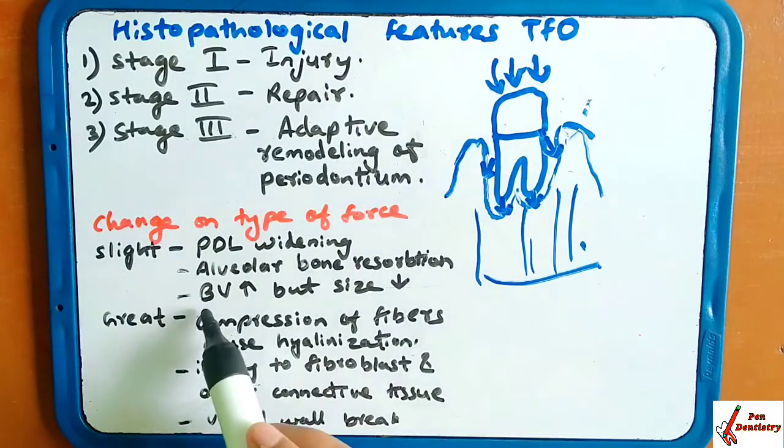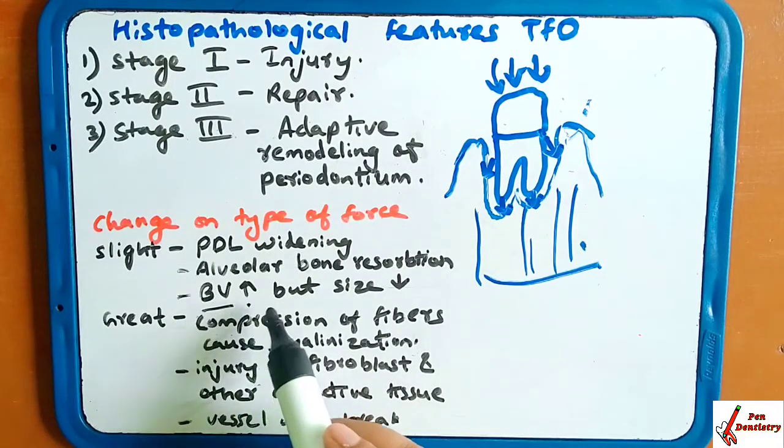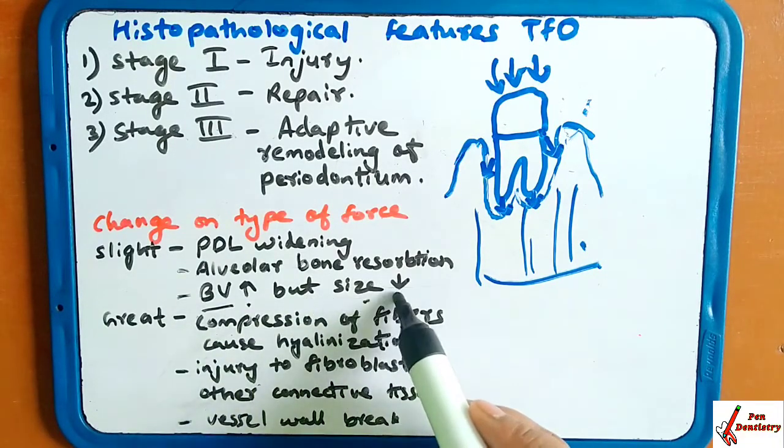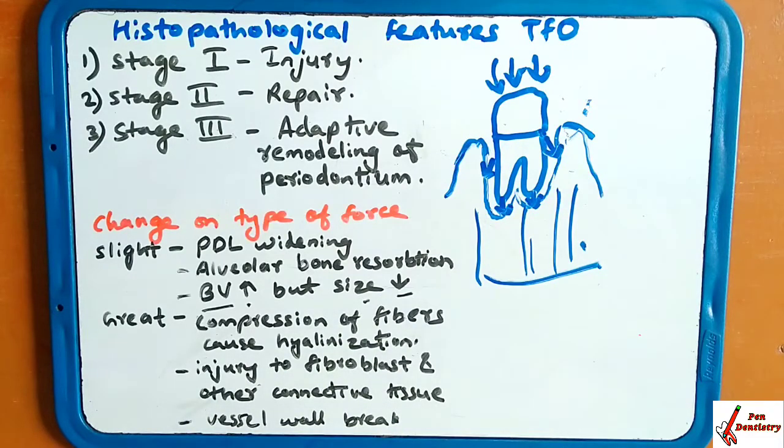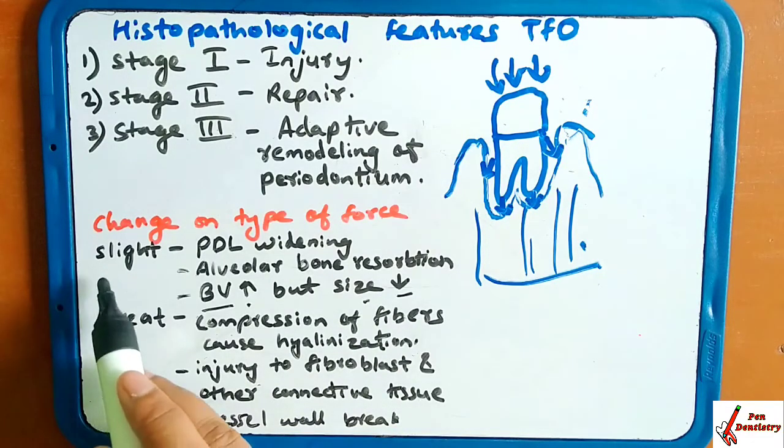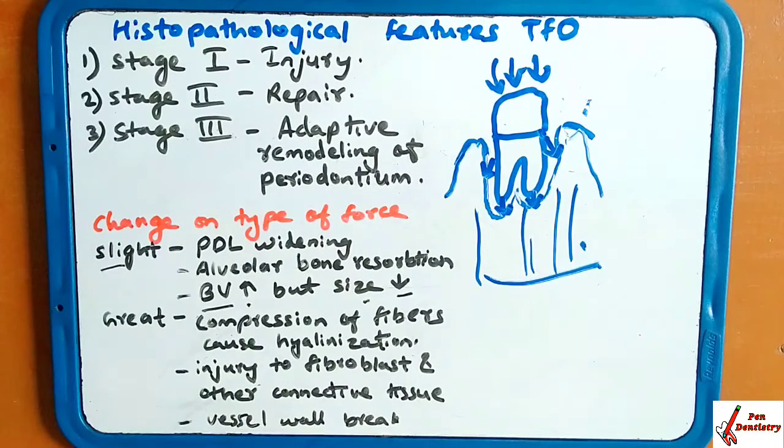Blood vessels increase, but the size of the blood vessels is reduced. This happens when the force is applied slightly.